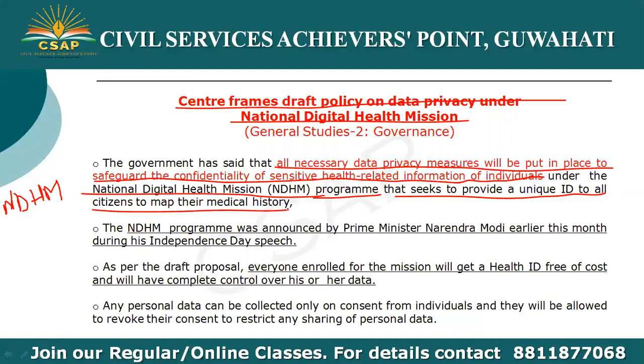So the NDHM, or the National Digital Health Mission, was announced by the Prime Minister during his Independence Day speech, and as per the draft proposal, everyone who will be enrolled with the mission will get a health ID free of cost and will have complete control over his or her data.